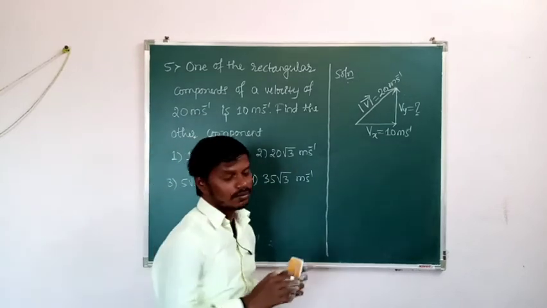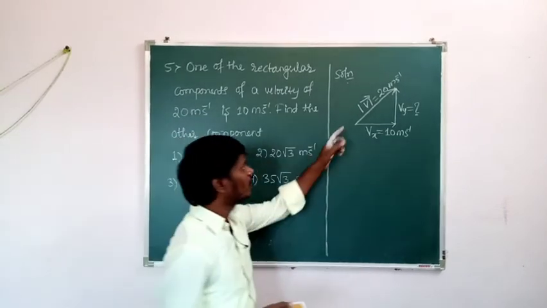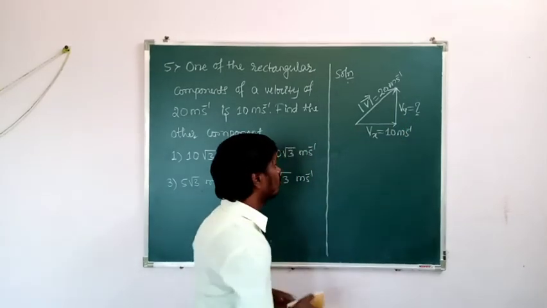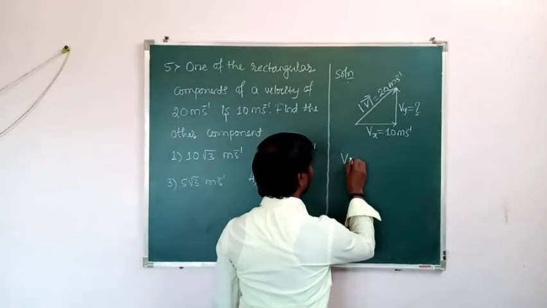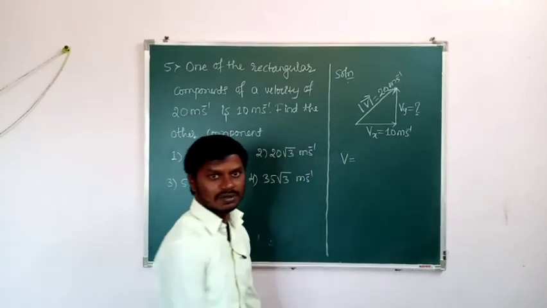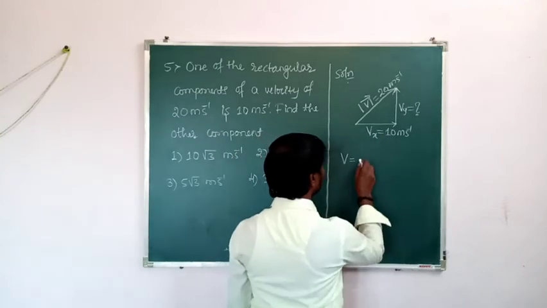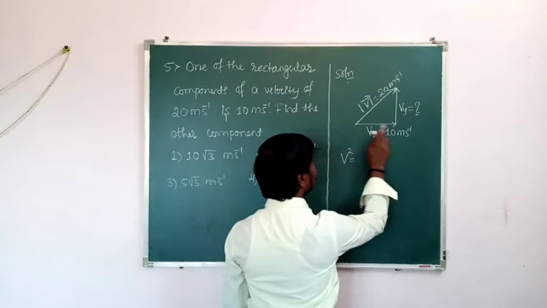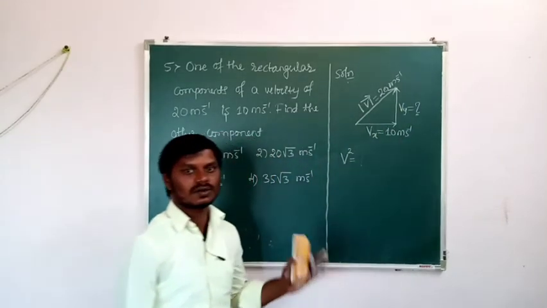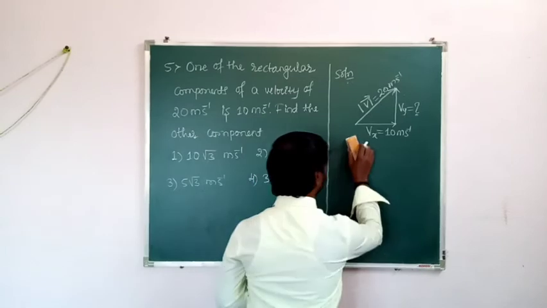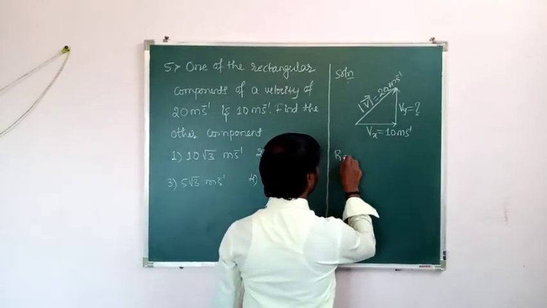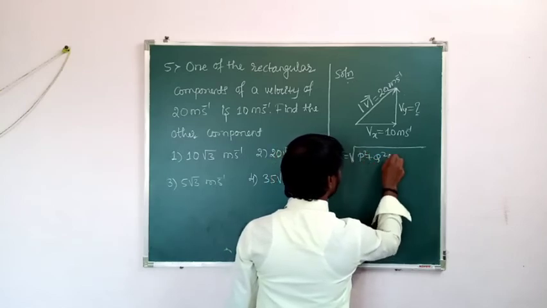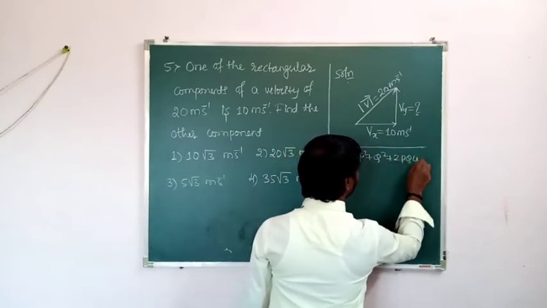In general you can take v and it is v1 and it is v2, whatever you can take. Okay, so by using Pythagoras theorem. So what is Pythagoras theorem? So that is v square is equal to hypotenuse square is equal to adjacent square plus opposite square. Otherwise you can use this formula. r is equal to square root of p square plus q square plus 2pq cos theta. You can use this formula also.